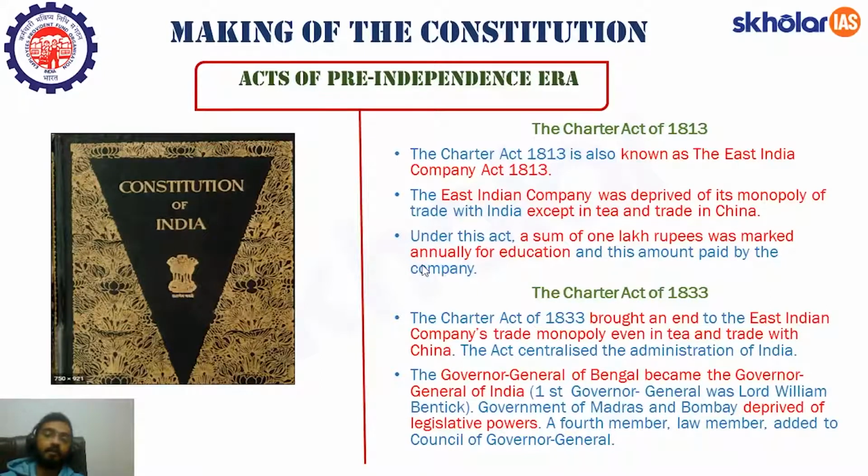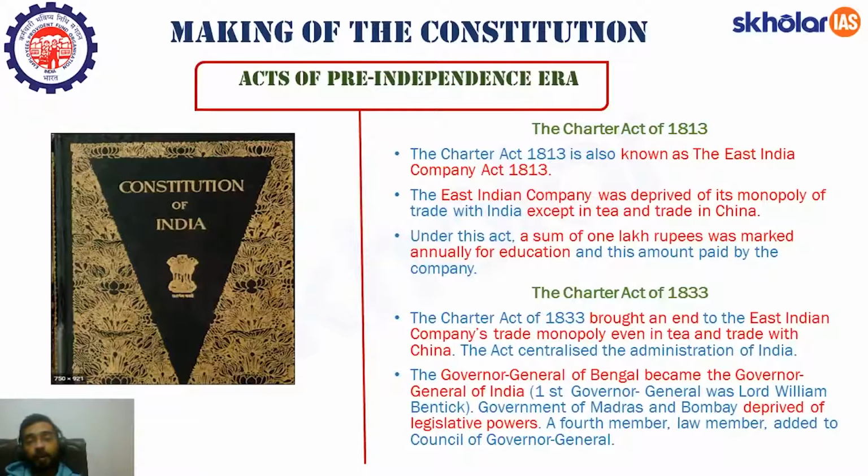Charter Act of 1813. This Act of 1813, that is Charter Act, is also known as the East India Company Act of 1813. By this act, the East India Company, which up till now had the monopoly over trade with India, was deprived of its monopoly with trade except with trade in tea and trade with China. So क्या हुआ, इनके पास अभी तक monopoly थी, they had the monopoly of trading with India, but this act abolished that monopoly, but still trade in tea and trade with China, they were still kept with the East India Company. They were the sole company to trade in all these matters.